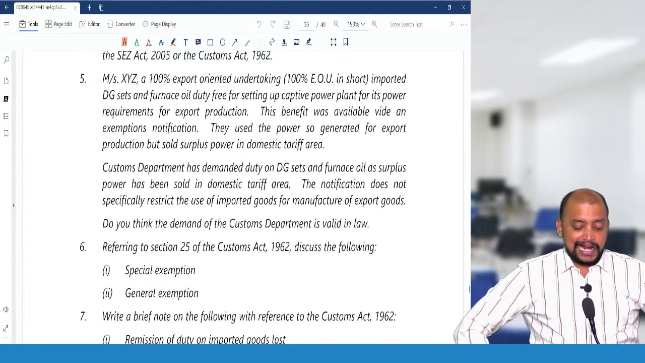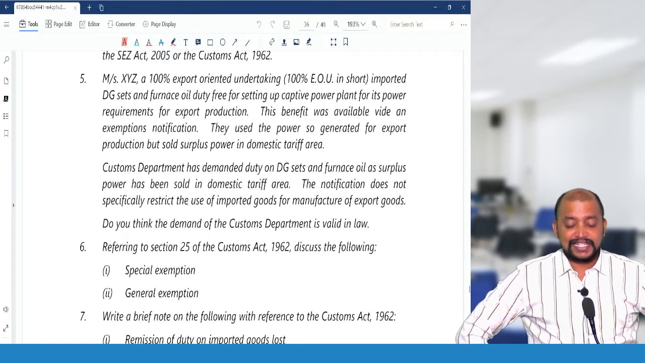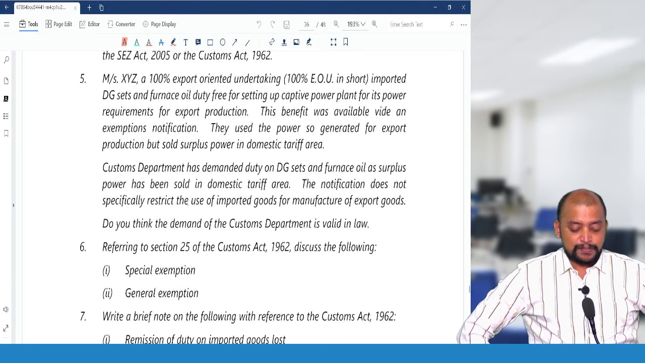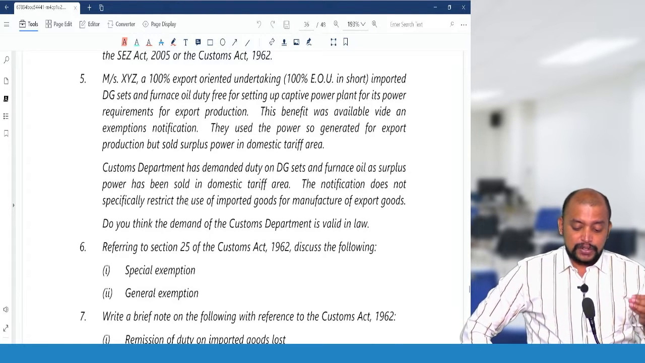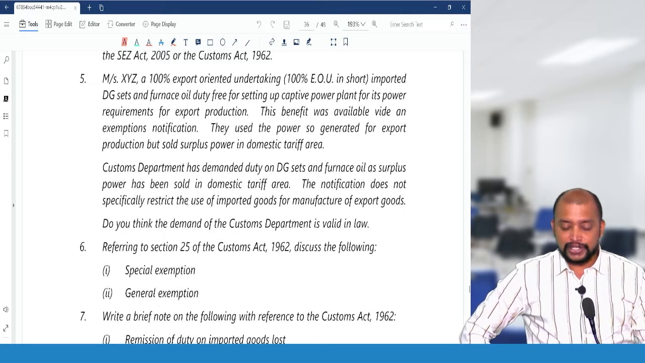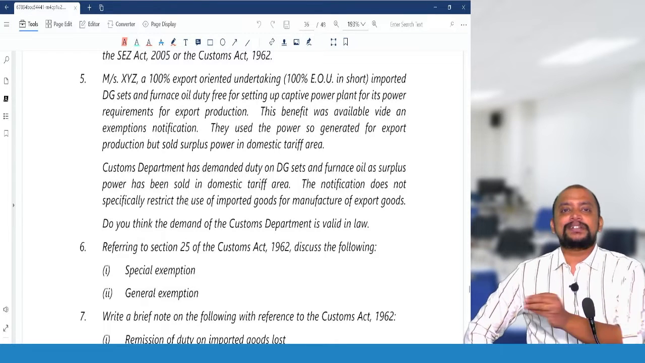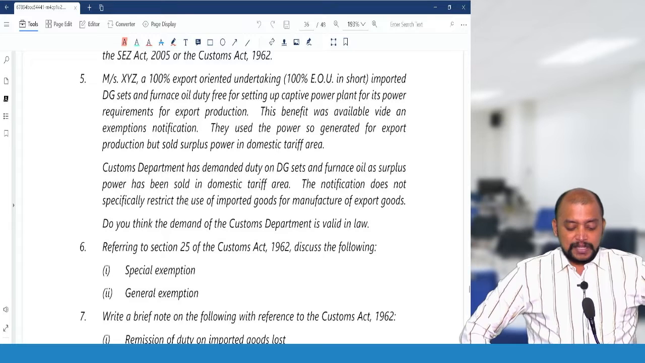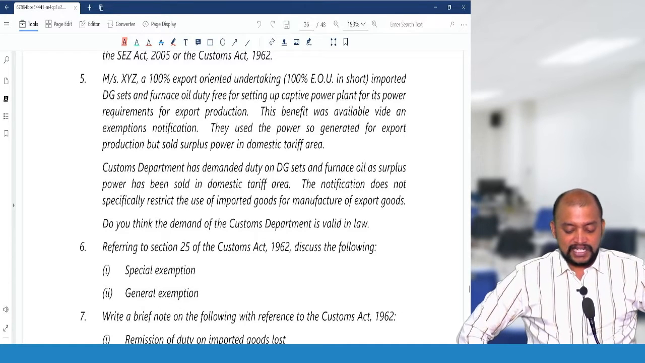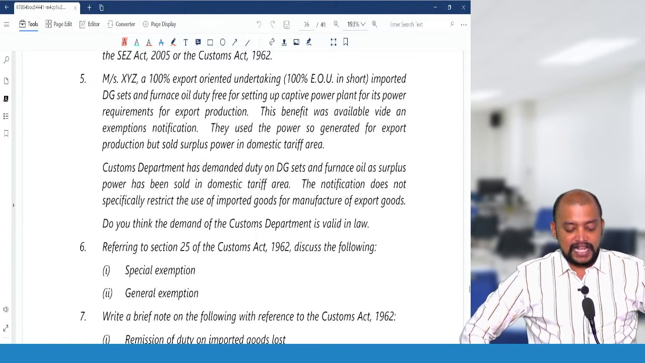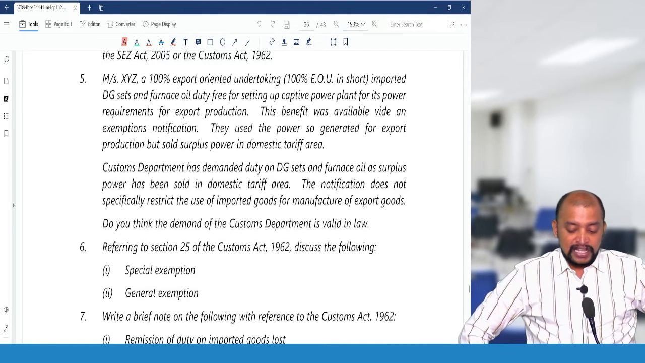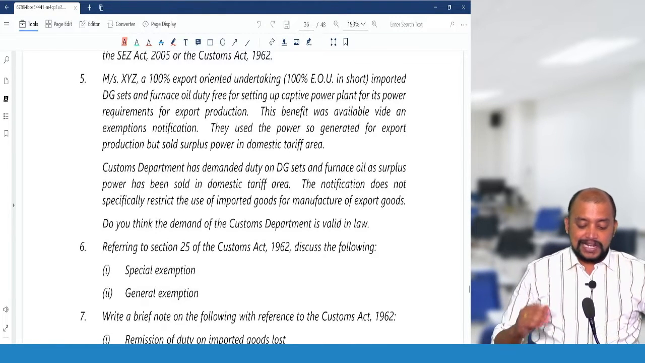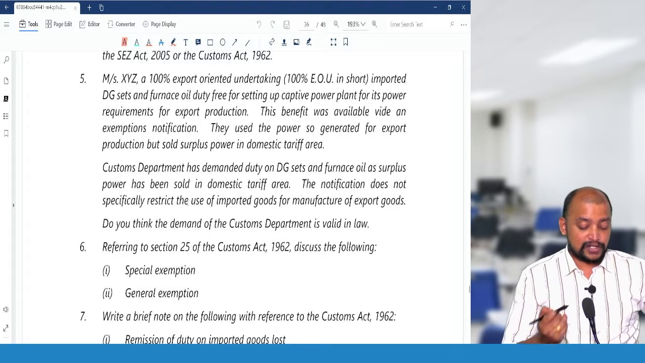Messrs XYZ, a 100% EOU, imported DG sets and furnace oil duty free for setting up a captive power plant for its power requirement for export production. This benefit was available via an exemption notification. They used the power so generated for export production but sold surplus power in the domestic tariff area. The Customs Department has demanded duty on DG sets and furnace oil as surplus power has been sold in the domestic tariff area. The notification does not specifically restrict the use of imported goods for manufacture of exported goods.